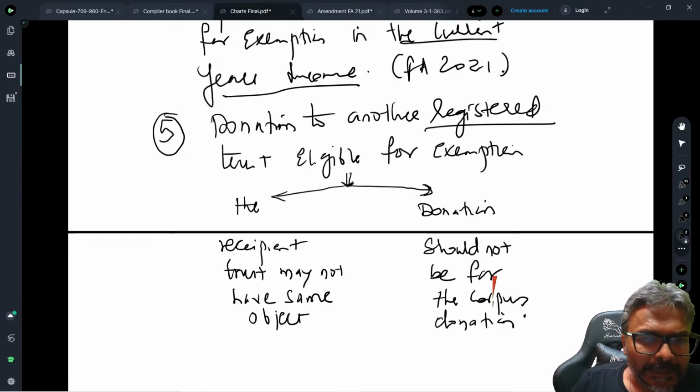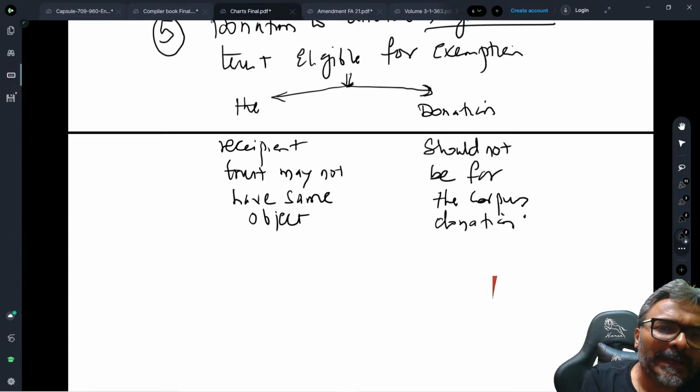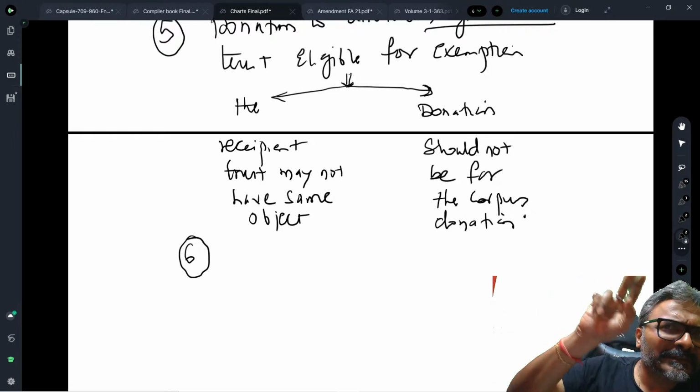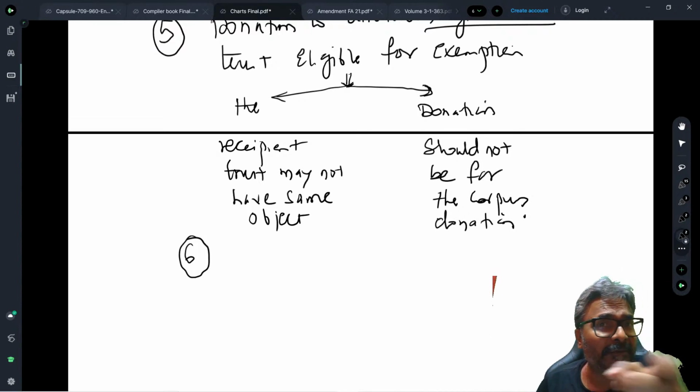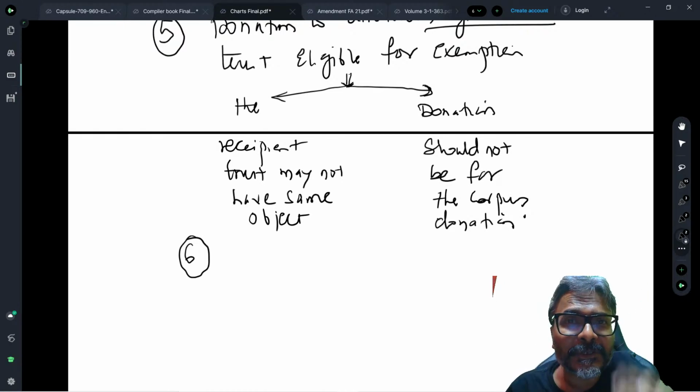Perfect. Now the next point, students: is it necessary that I actually spend this amount? Is actual spending of the amount the criterion for exemption? If there is a commitment to incur a particular expenditure, will that also be sufficient for me to take the exemption? To that the answer is yes. If the trust has set apart, be careful, they have asked this question in the examination and students thought this was an accumulation part. It wasn't an accumulation part.